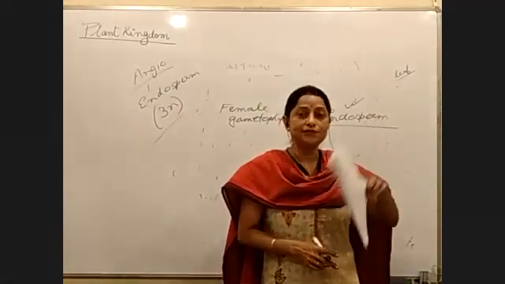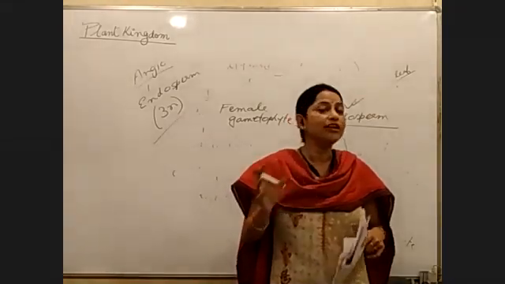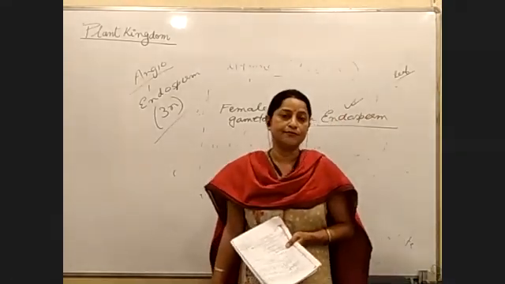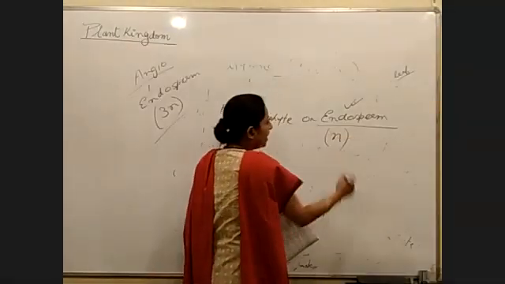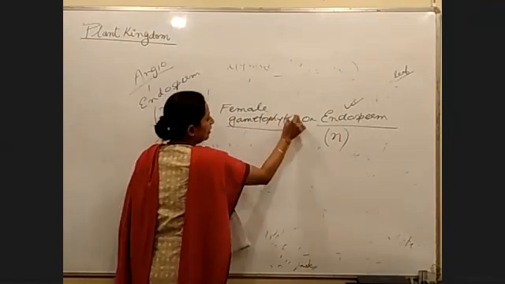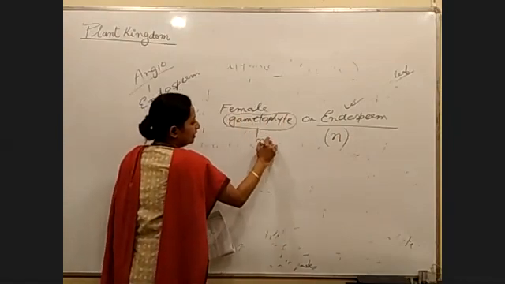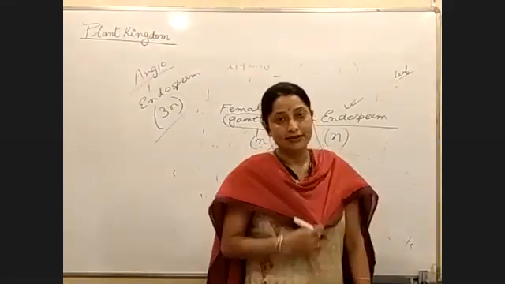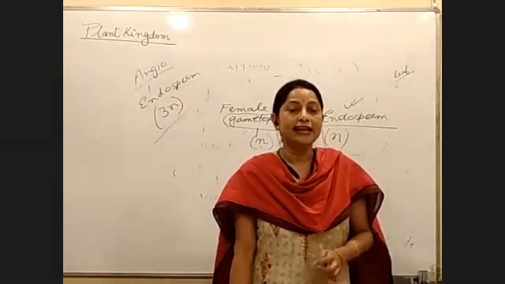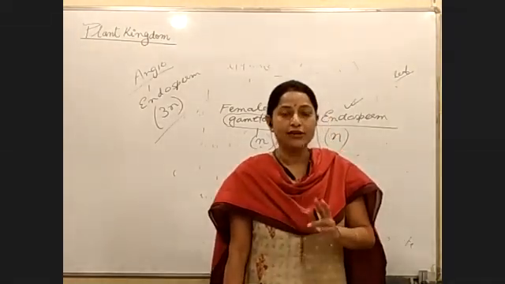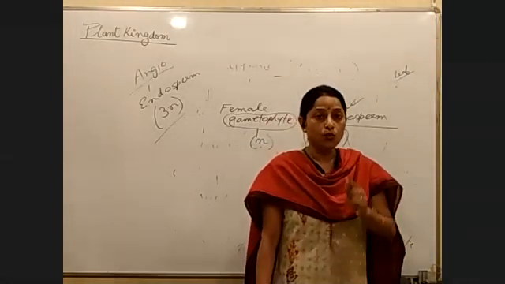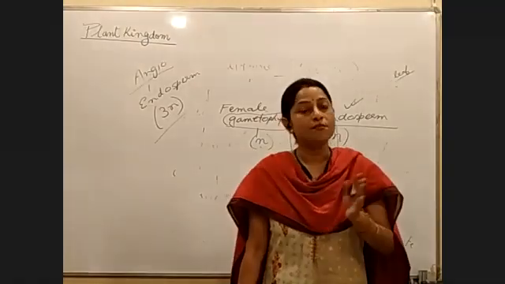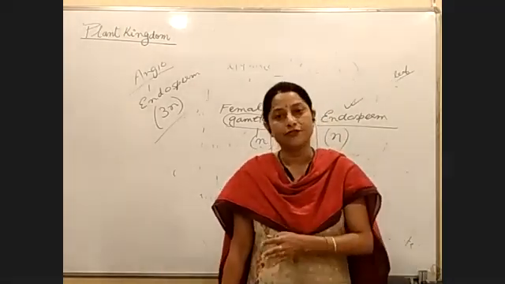Endosperm is nothing but the female gametophyte. What is its ploidy in gymnosperms? It is N. Why? Because gametophyte is always N and sporophyte is 2N. So endosperm formation is seen in both gymnosperms and angiosperms, but in one case it is before fertilization and in the other after fertilization.